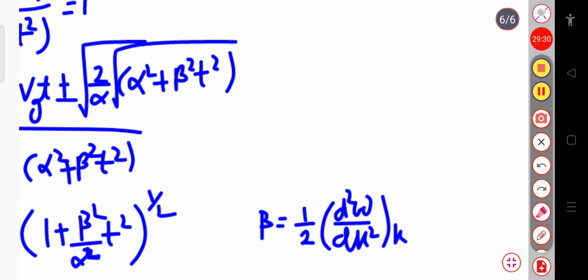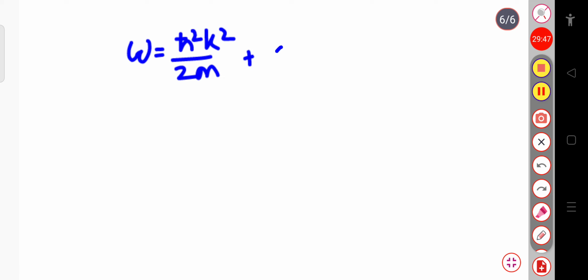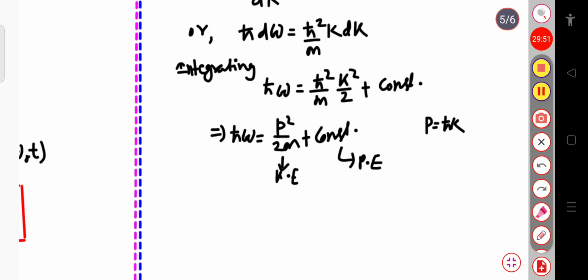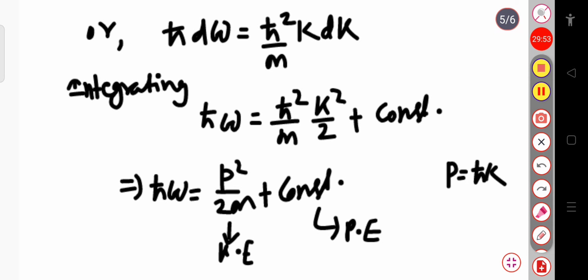Okay. And also we have already calculated that omega is equal to ħk² divided by 2m plus some constant. You can see in this expression that if I cancel this ħ term with this ħ term, omega will be equal to ħk² divided by 2m plus some constant.